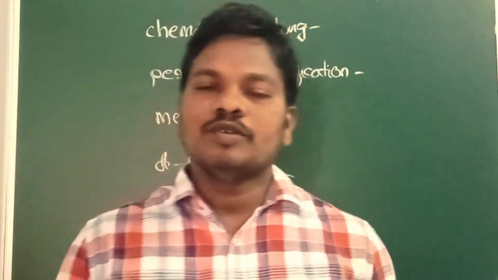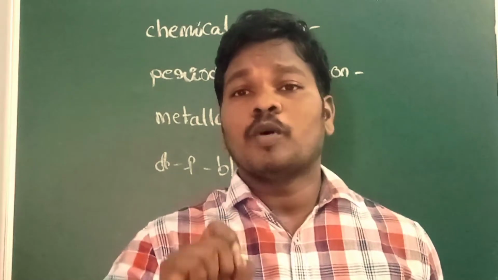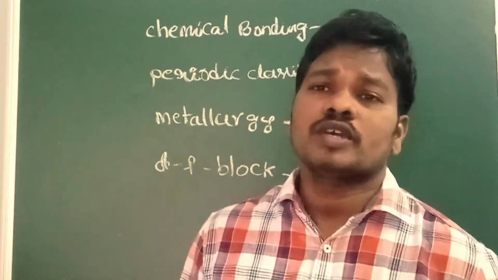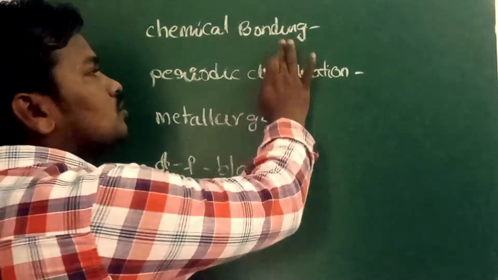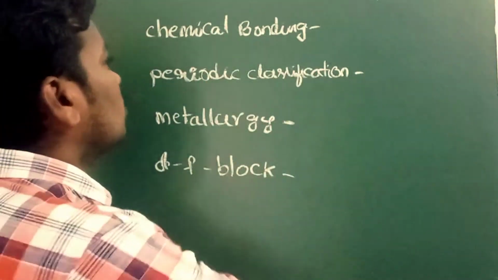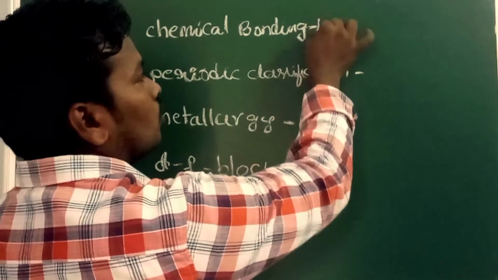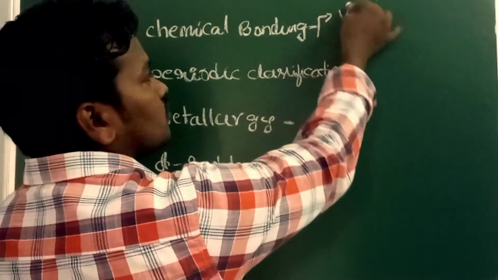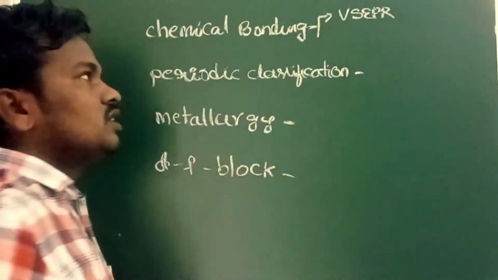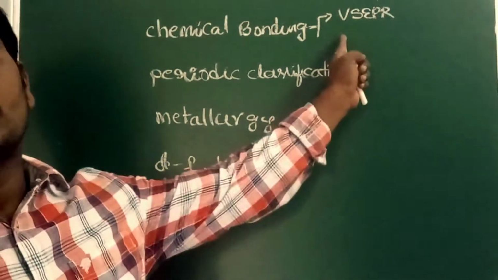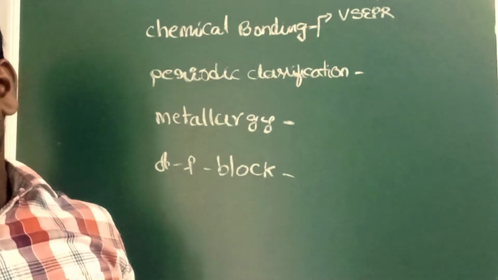So last class we learned about organic chemistry, important topics for the JEE Mains. Now you can see the inorganic chemistry important topics. When it comes to chemical bonding, you have to concentrate more on these two topics. One is called VSEPR theory. In this VSEPR theory, you have to concentrate on the shape of the molecules.